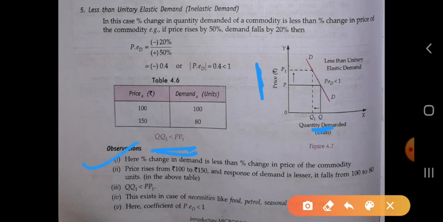So here the percentage change in demand is less than the percentage change in price of the commodity, and the response of demand is lesser.